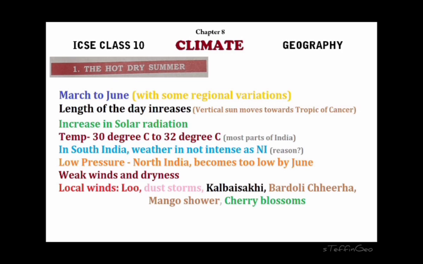Now wind. If you see the atmospheric pressure and wind condition during this season, the sun is moving towards the north, so atmospheric pressure is neither too low nor too high, right? It has not reached the Tropic of Cancer, right? Because of this, wind is comparatively very weak during this season, and most of the country is dry during the season. There is not much rainfall in many parts of the country during the season.